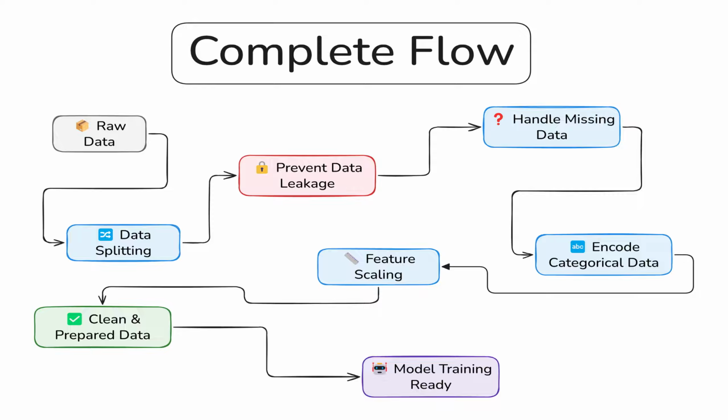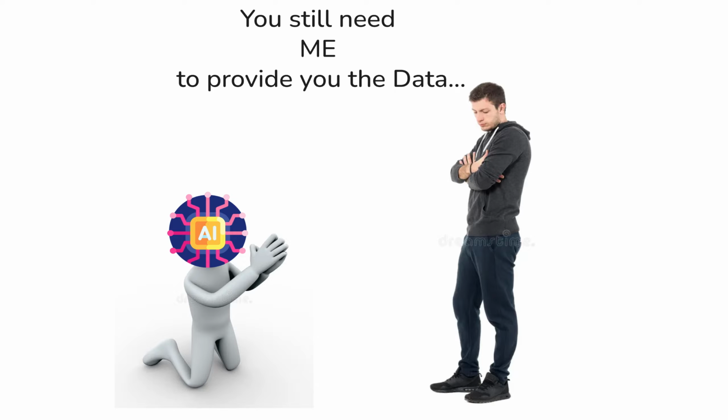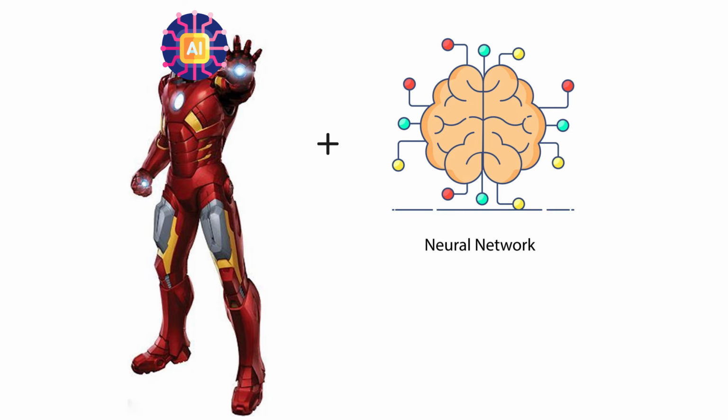Now, till this point, we have understood how machine learning models work and how important it is to prepare the data properly. But if you notice, all these models depend on the features we provide. That means the model is only as good as the input we design. So now the question is, can a model learn these patterns on its own? And that is where we move into neural networks, where models start learning features automatically instead of depending on us. So in the next part, we will start from a single neuron and build it from there. So stay tuned and keep learning.